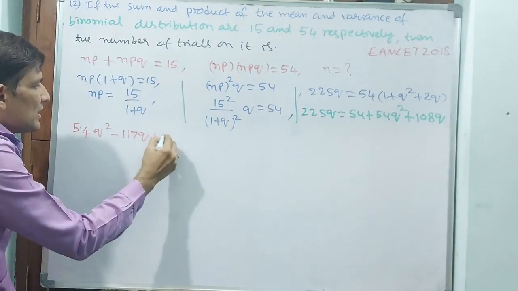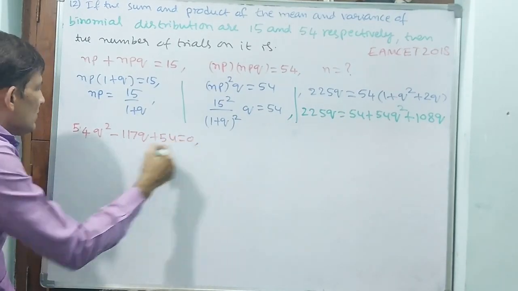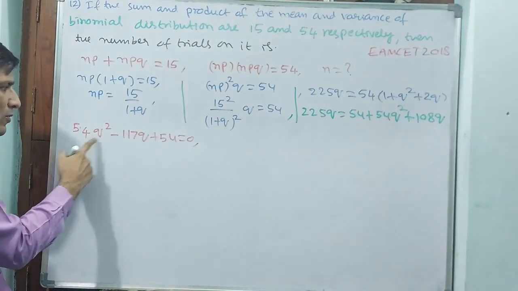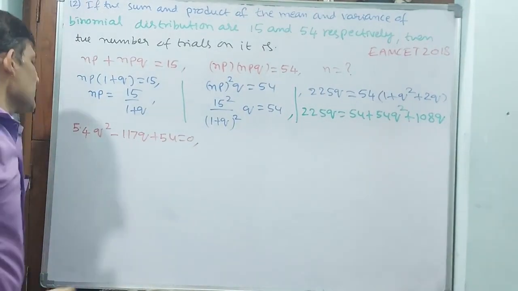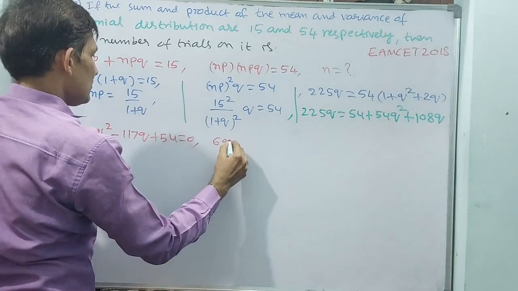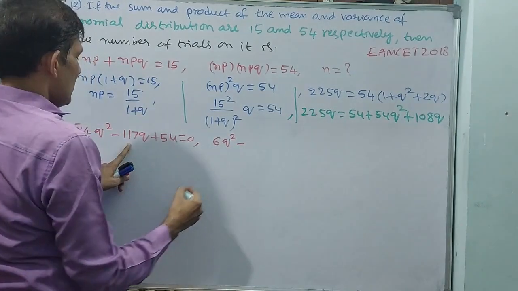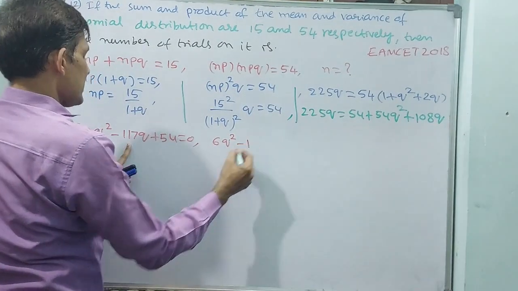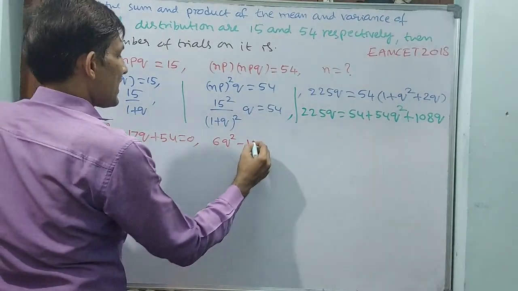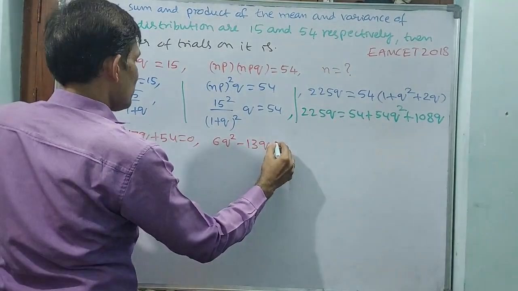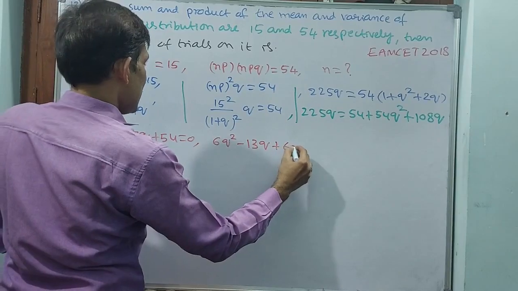Plus 54 is equal to 0. Now see, 5 plus 4 is 9, 1 plus 1 plus 7 is 9, so it is divisible by 9. That means 9 into 6Q square minus 9 into 13Q plus 9 into 6.